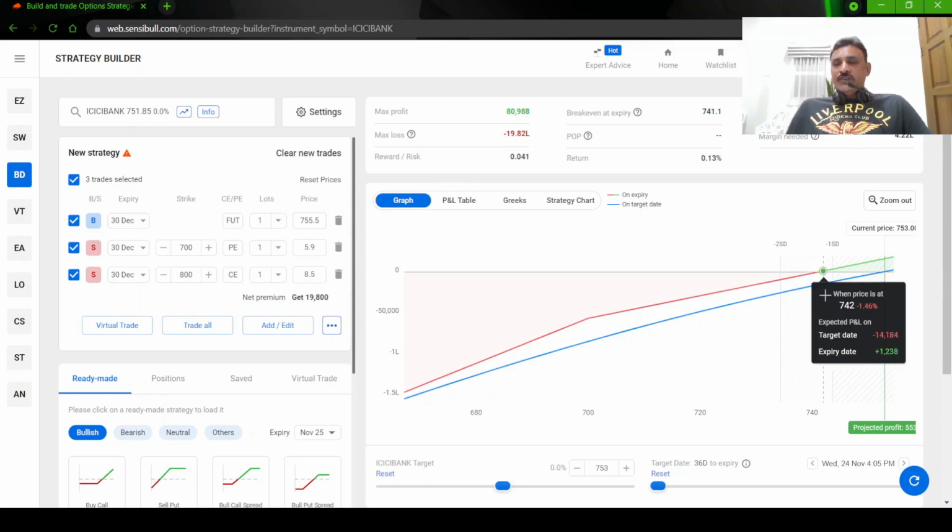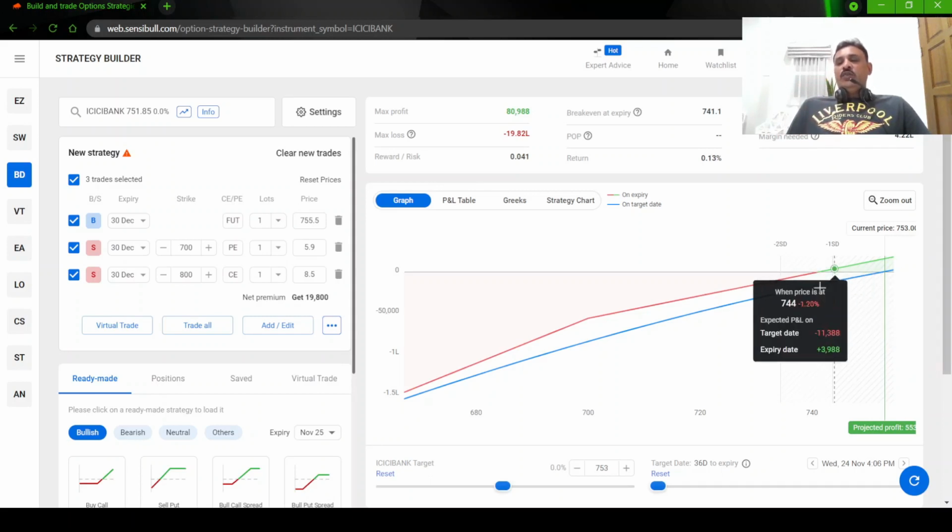So when it goes below your break even point, you have two options. Either close the trade for about 14,000 rupees loss, because when it goes to 742, your loss is still less, about 14,500 rupees or so. You can simply close the trade and come out. Your call you will be closing in profit, but your future and your put you will be closing in a minor loss. Okay, so that loss is what is shown as 14,200 rupees.